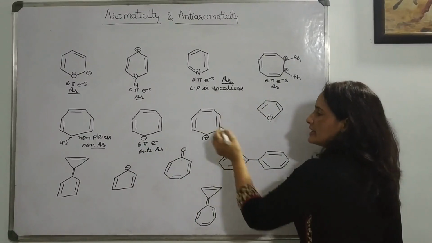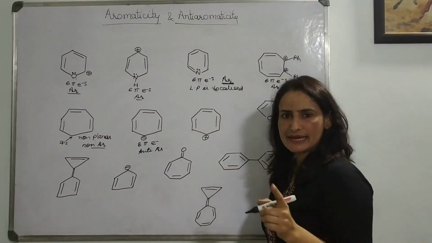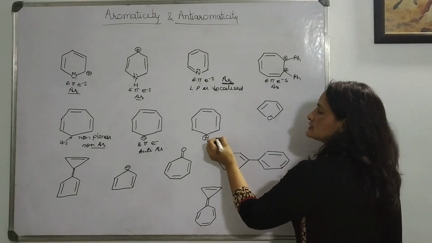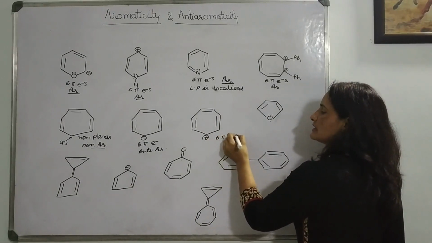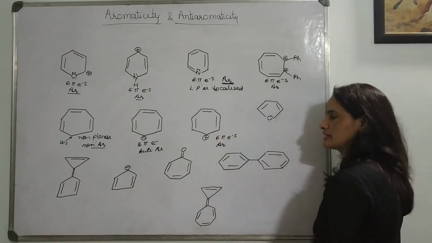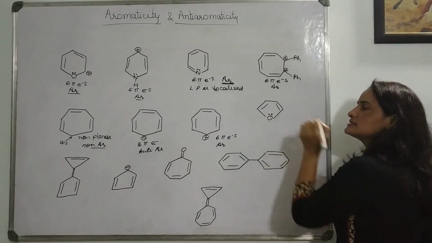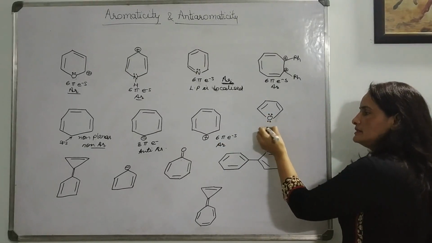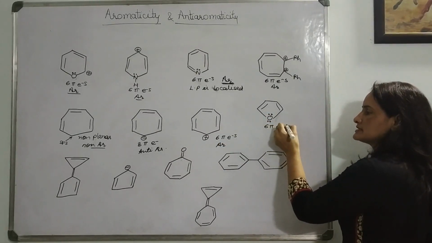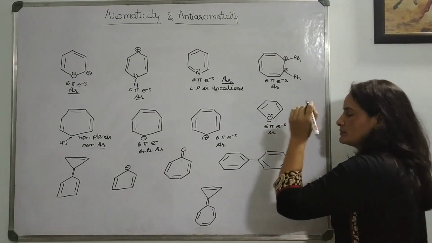Here, 6 pi electrons, cyclic and planar, 6 pi electrons is a Huckel number, so it will be aromatic. Okay, here again the lone pair is part of the resonating system. Then with this it will become 6 pi electrons and aromatic.